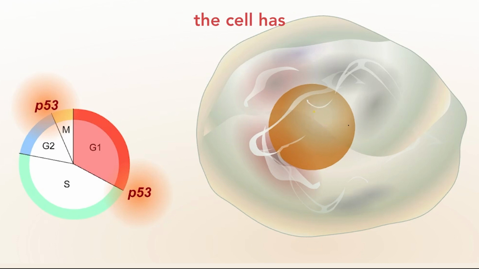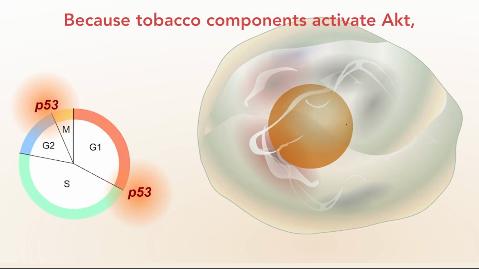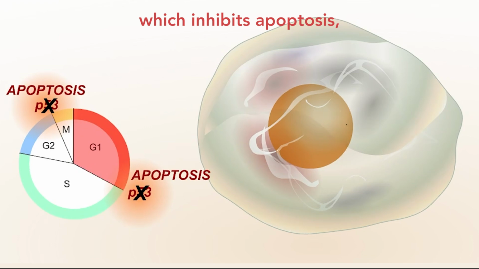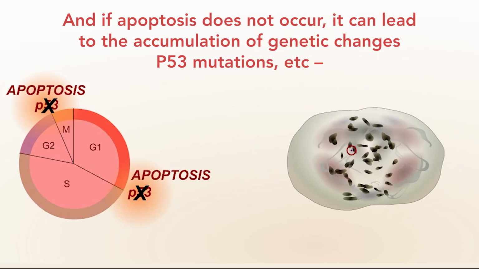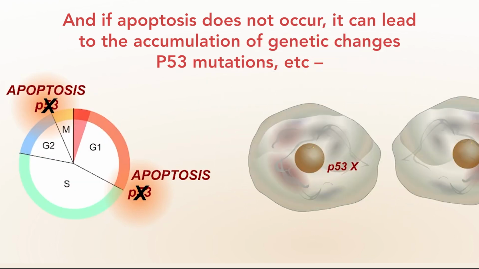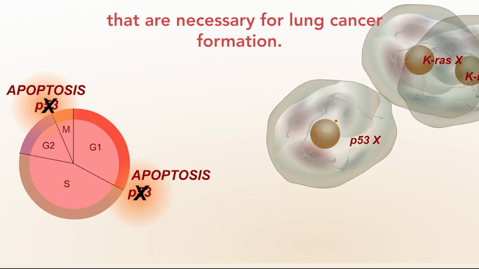If DNA damage is not repaired, the cell has a crucial decision to make as to whether or not to undergo apoptosis. The role that AKT plays is probably in that crucial step. Because tobacco components activate AKT, which inhibits apoptosis, if AKT is active, the apoptotic threshold is altered. And if apoptosis does not occur, it can lead to the accumulation of genetic changes, such as K-ras mutations, p53 mutations, etc., that are necessary for lung cancer formation.